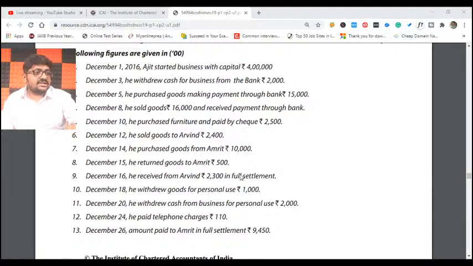Next transaction, on 16th of December 2016. What is happening? He received from Arvind 2,300 in full settlement. Actually, how much are you supposed to receive from Mr. Arvind from transaction number 6? On 12th December, you sold him for 2,400. But now he is paying only 2,300 and that too in full settlement. What about the remaining 100 rupees, sir? We gave him discount. Correct?